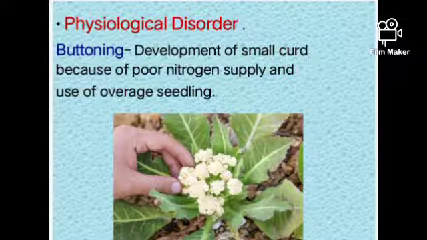Some physiological disorders. The first important physiological disorder is buttoning. It is asked most of the time in short notes or broad questions. Buttoning is the development of small curds because of poor nitrogen supply and overcrowded seedlings, that is, lack of nitrogen and too many seedlings in a small space. Buttoning means small curd formation.